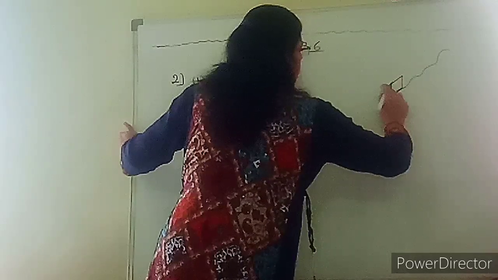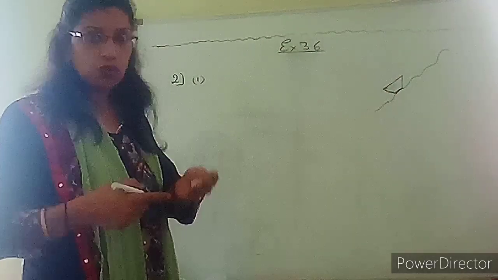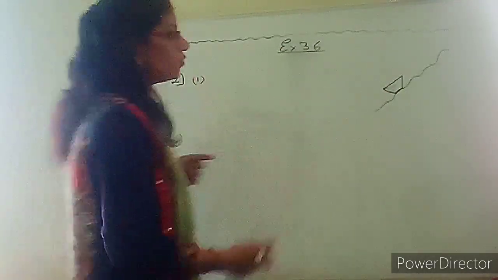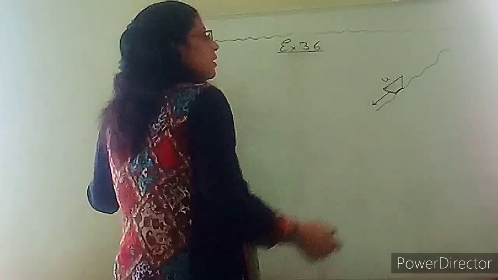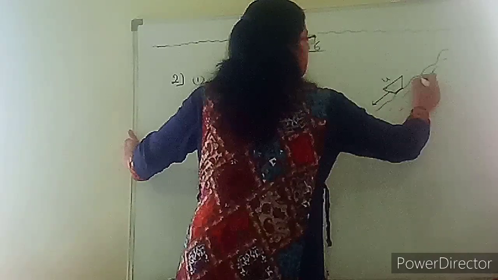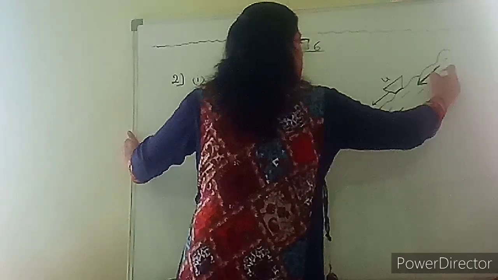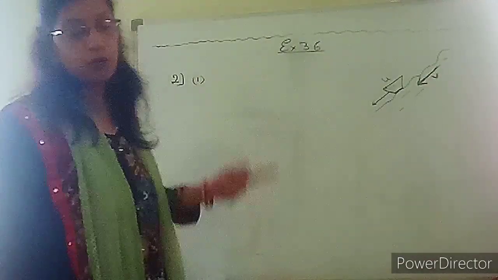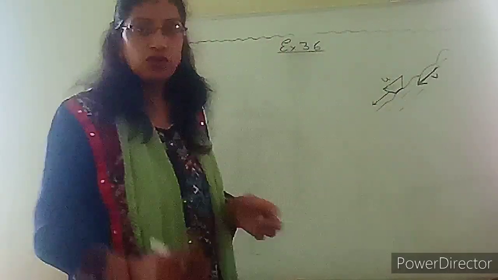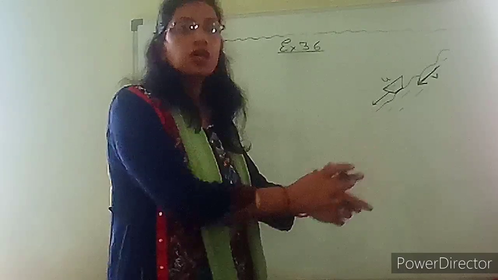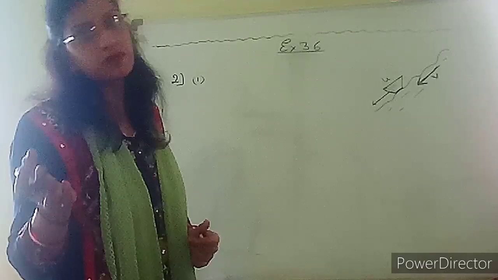When the boat is moving in the downward direction, if the speed of the boat is u km/h and the speed of water is v, both flow in the same direction, so the stream will push the boat and the speed of the boat will increase.